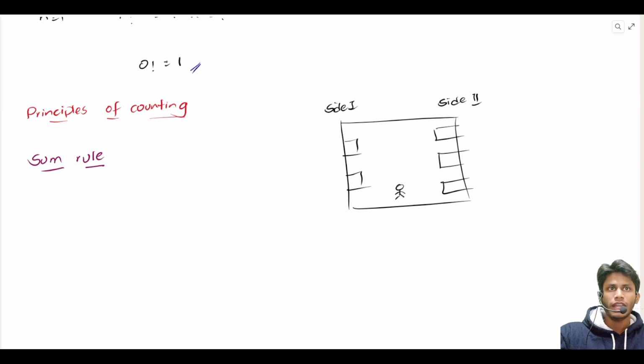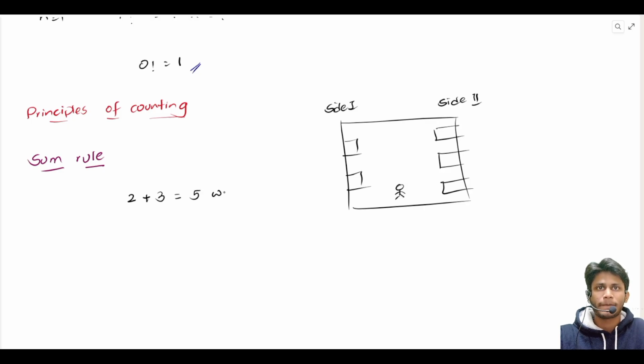and a person is standing inside the room. So if I want to find the number of ways to exit the room, what would be the number of ways to exit the room? From side 1 he can exit in 2 ways, and from side 2 he can exit in 3 ways. So in total he can exit in 2 plus 3, that is 5 ways. So this is what the sum rule says.